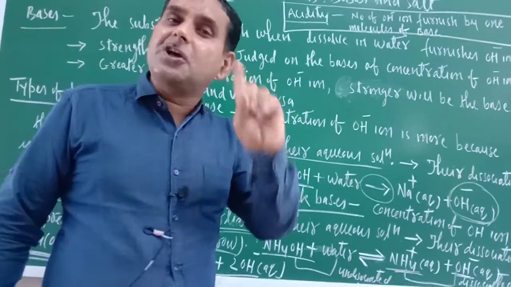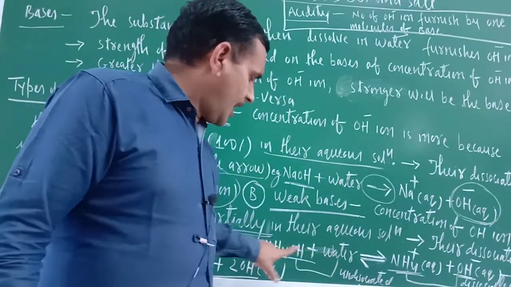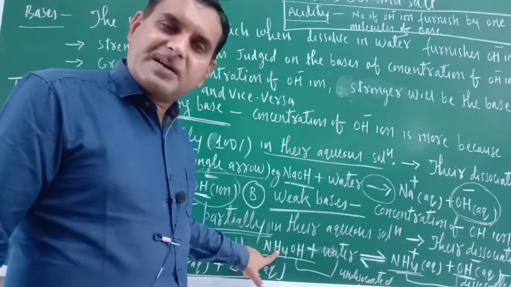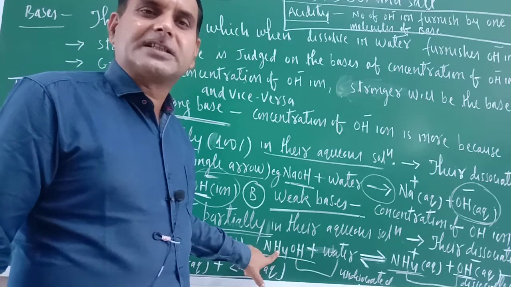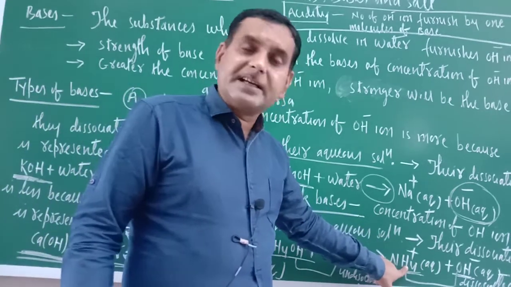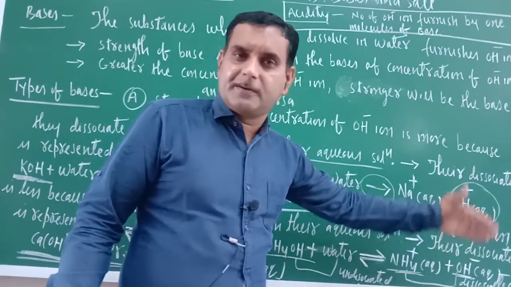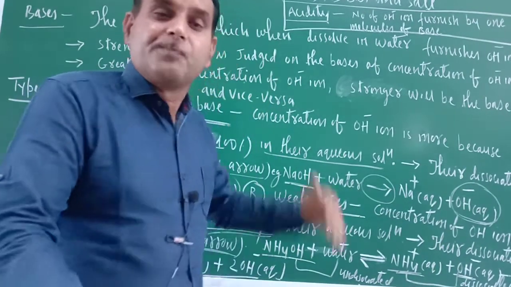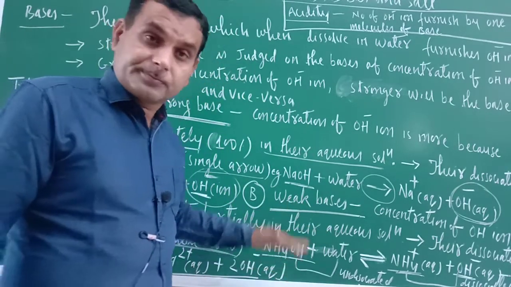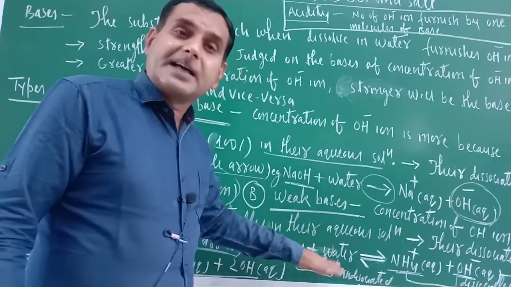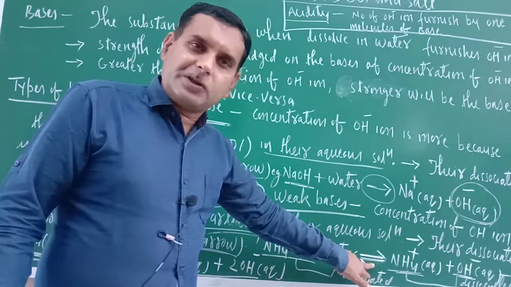That is why there is an equilibrium between the undissociated acid or base, present on the reactant side, and the dissociated acid ions or base ions present in the product. I hope you understood. That is why in case of weak acids or bases, this double arrow is put.